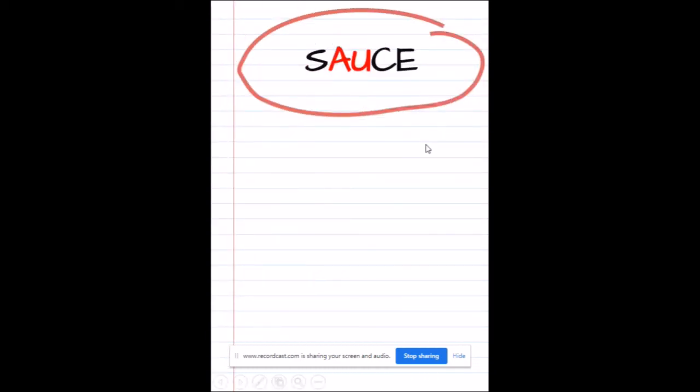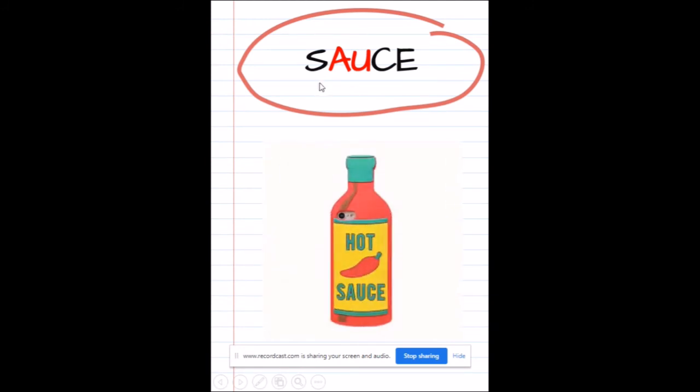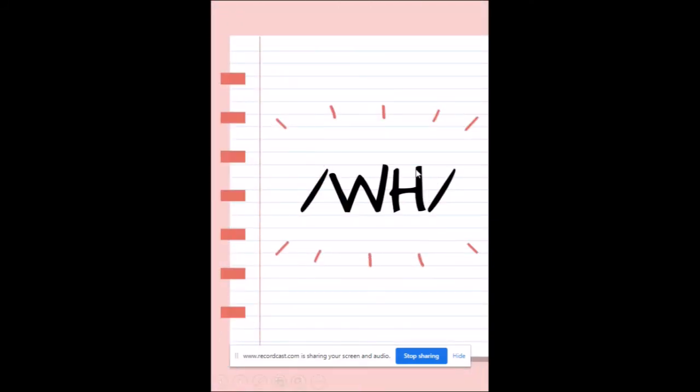H, AU, N, T, E, D. Haunted. And the last one is sauce. S, AU, C, E. Sauce.